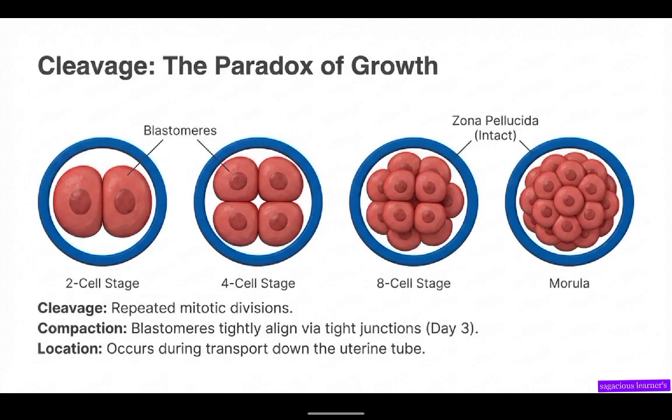I'm going to ask you a question based on this. Blastomeres tightly align via tight junctions in 3 days. Cleavage occurs during transport down the uterine tube, whereby the cilia in the uterine tube keep on moving the zygote that is undergoing mitotic cell division.